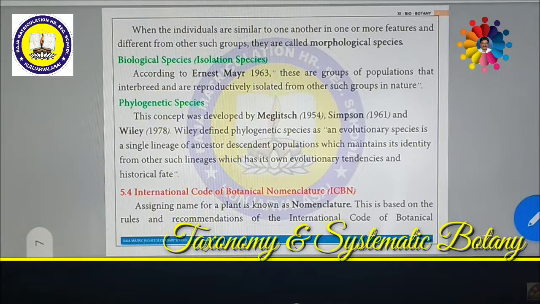This naming of the plant is done by certain rules and regulations. These rules and regulations are formulated every 6 years. Once in 6 years, they assemble at a place and decide on the naming. So that is called the International Code of Botanical Nomenclature.